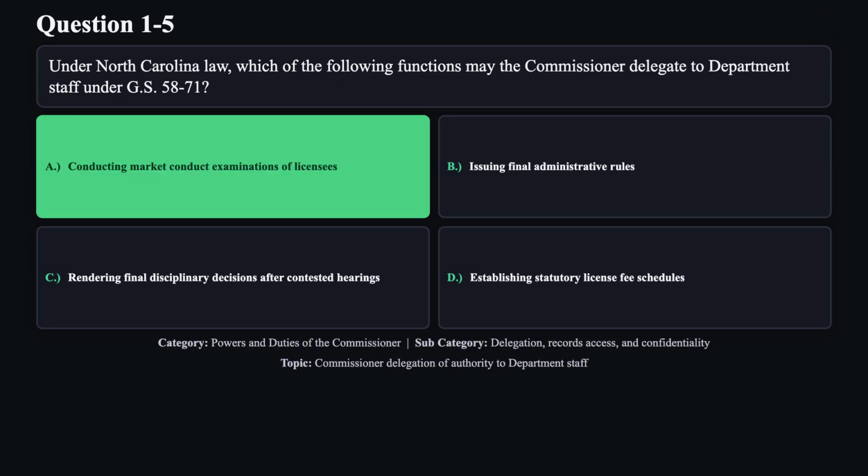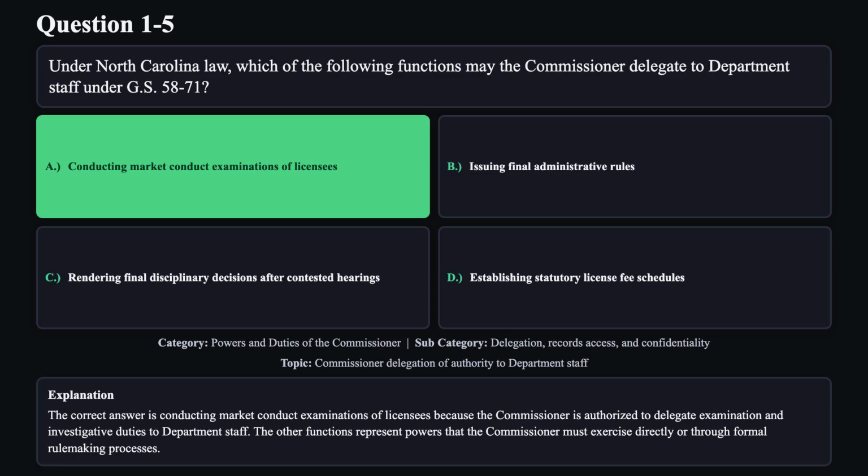The correct answer is A. The correct answer is conducting market conduct examinations of licensees because the Commissioner is authorized to delegate examination and investigative duties to department staff. The other functions represent powers that the Commissioner must exercise directly or through formal rulemaking processes.